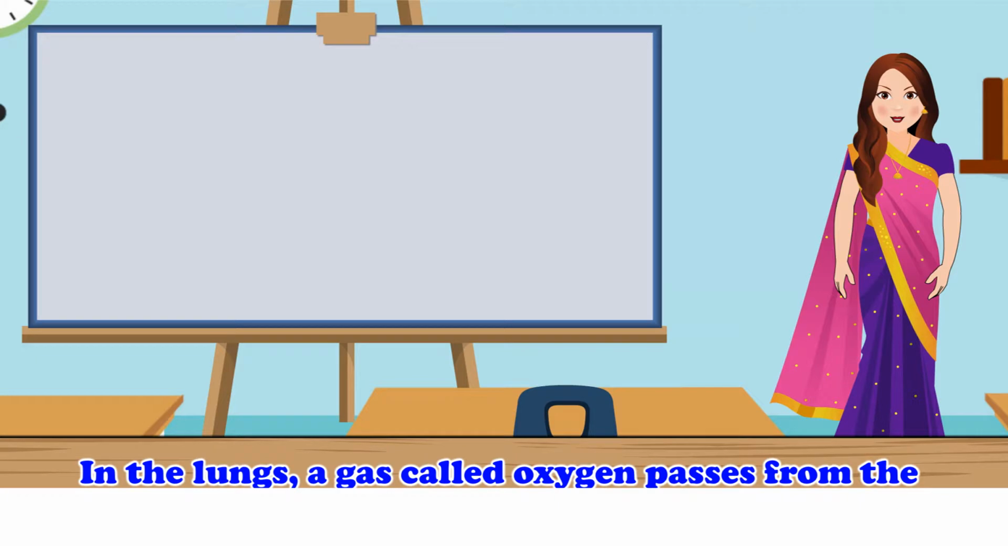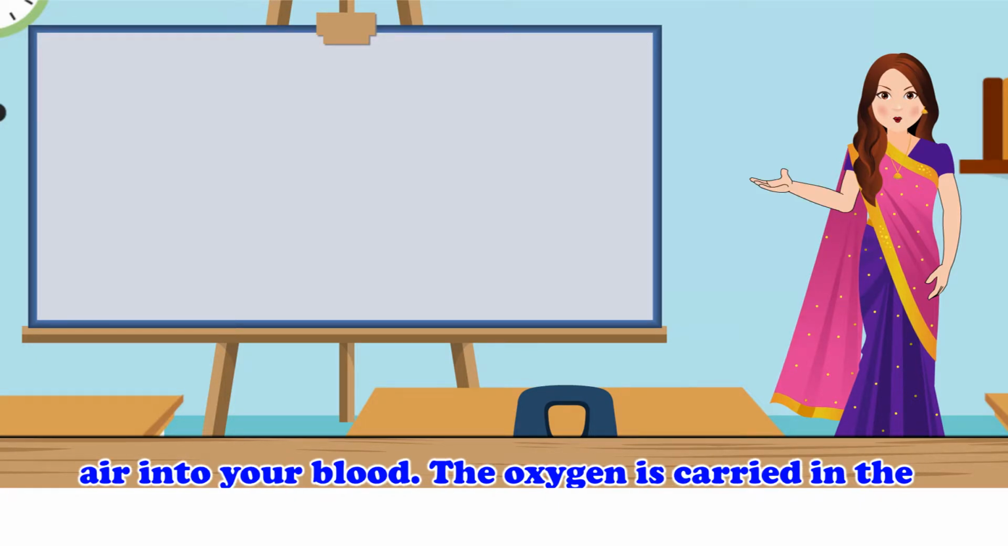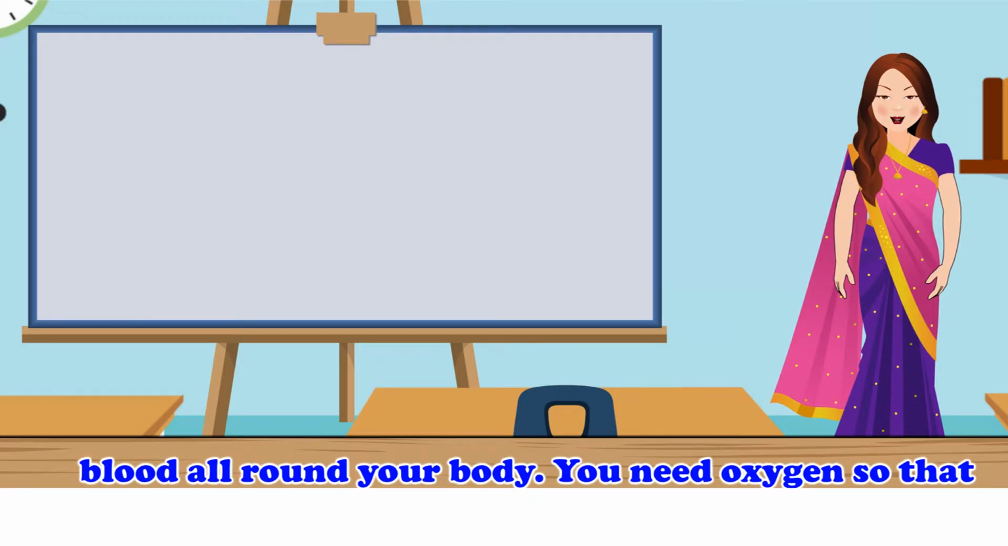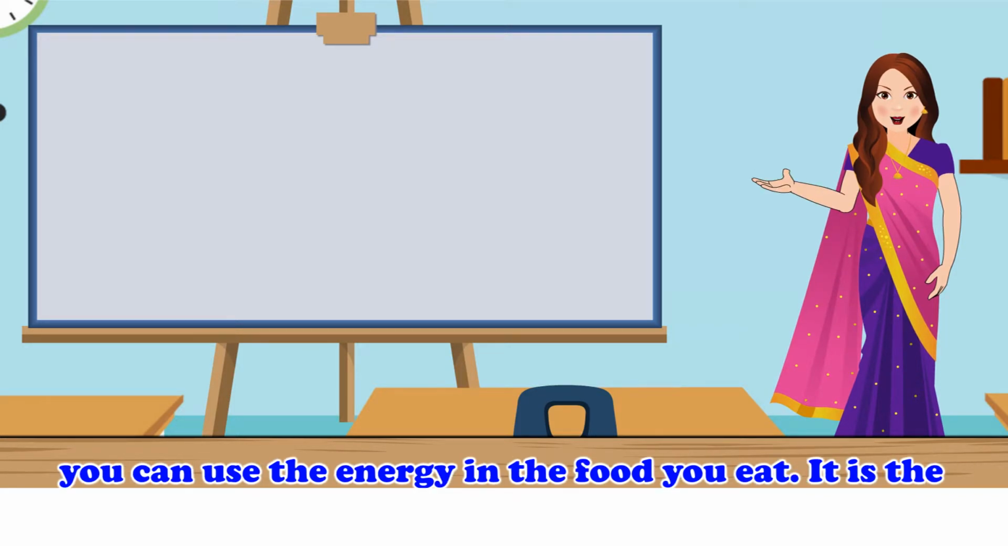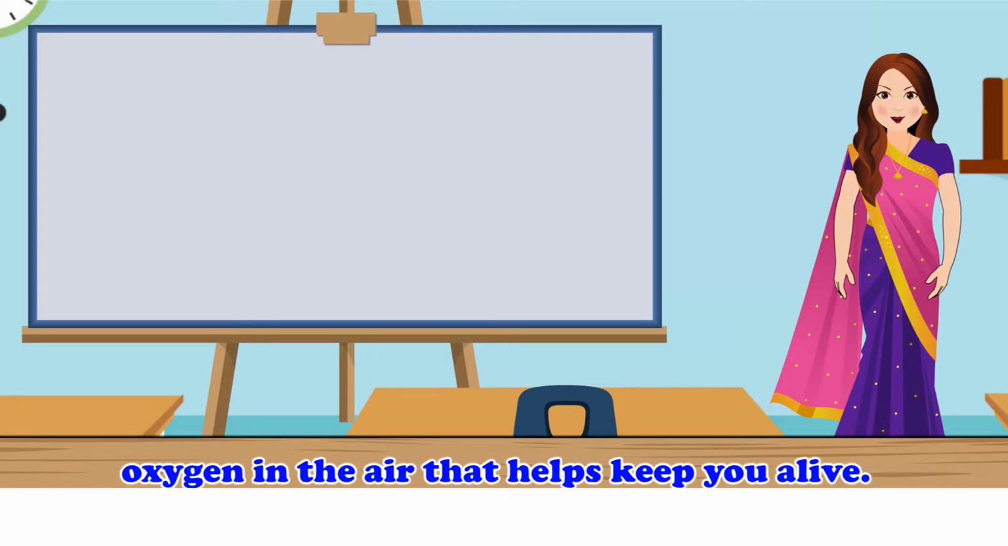In the lungs, a gas called oxygen passes from the air into your blood. The oxygen is carried in the blood all around your body. You need oxygen so that you can use the energy in the food you eat. It is the oxygen in the air that keeps you alive.